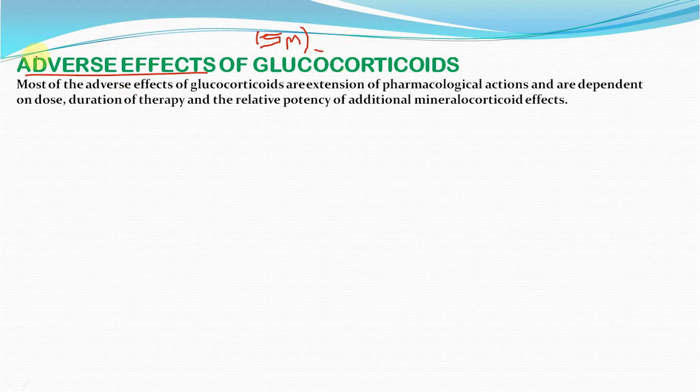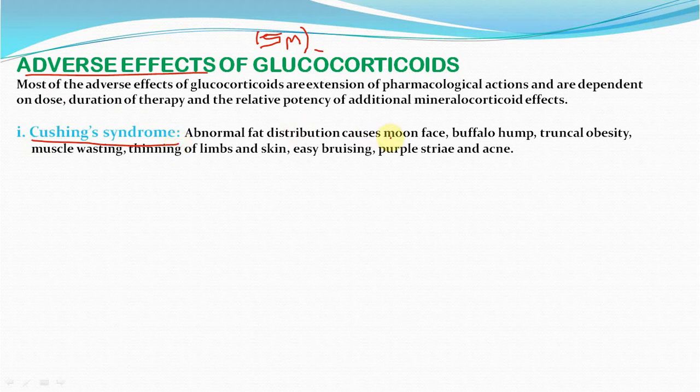Adverse effects of glucocorticoid are very important because 100% a short note comes on this, in which you will enumerate each one and explain them to get better marks. They are Cushing syndrome, which is characterized by moon face, buffalo hump, wasting of muscle, thinning of limbs and skin, and purple striae.